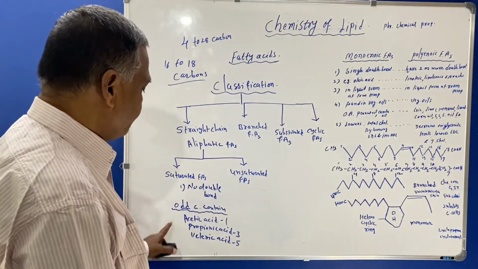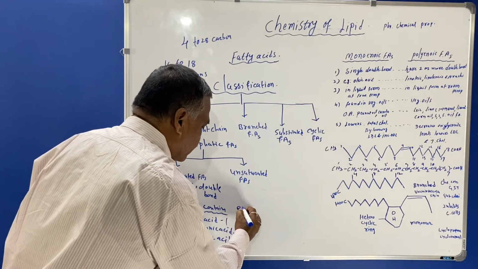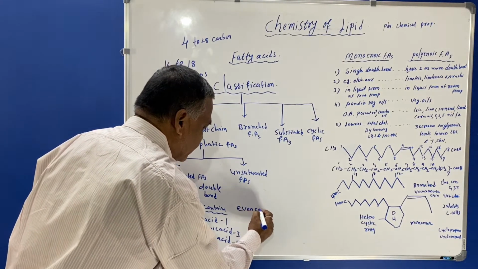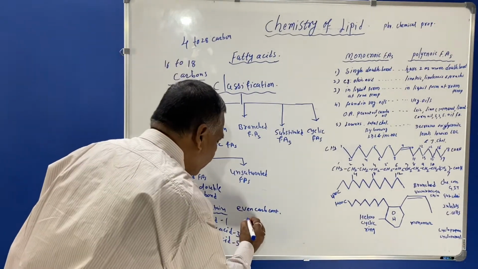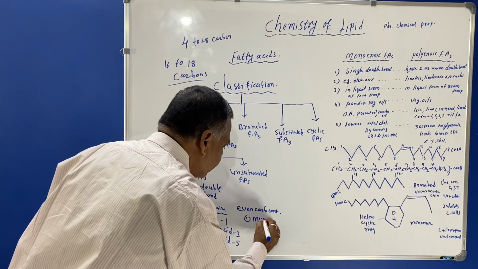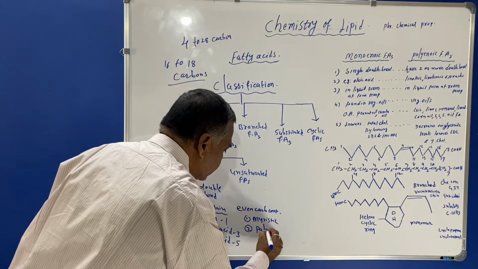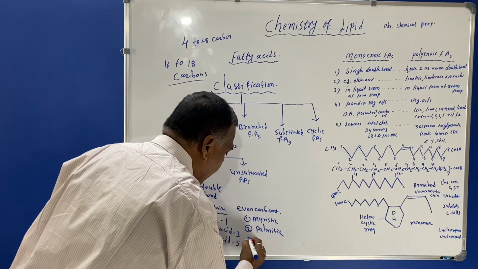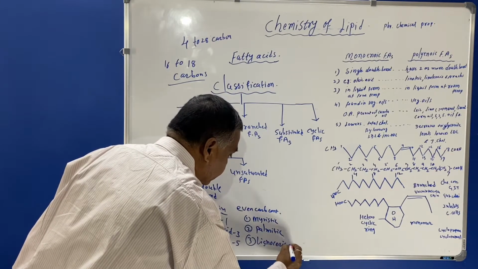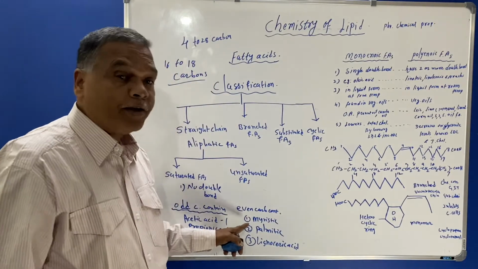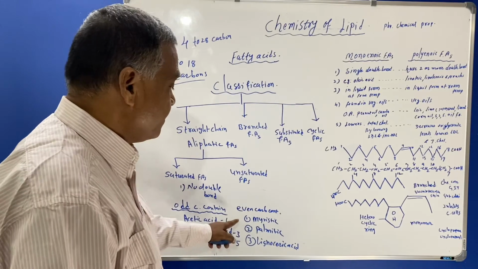Here the other saturated fatty acids are even carbon containing. They are myristic acid, palmitic acid and lignoceric acid. So these are the even carbon containing fatty acids, even number of carbon containing fatty acid.